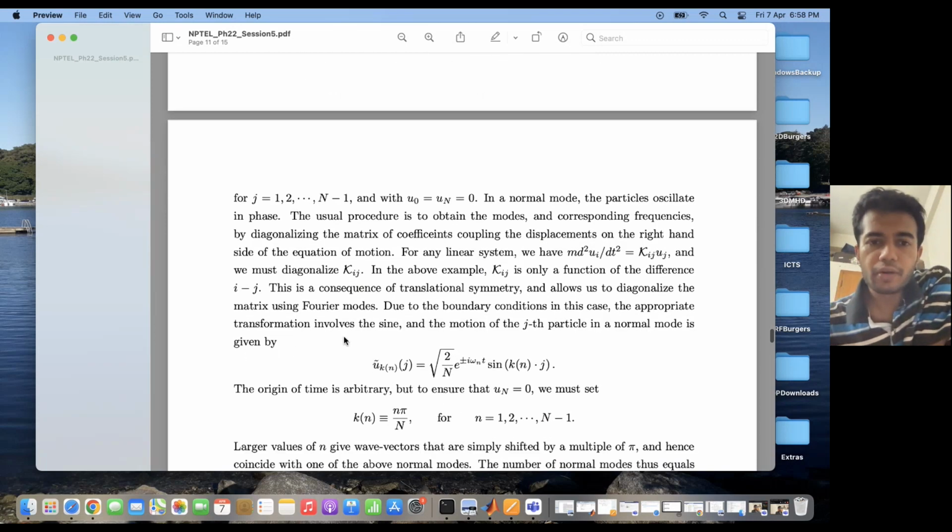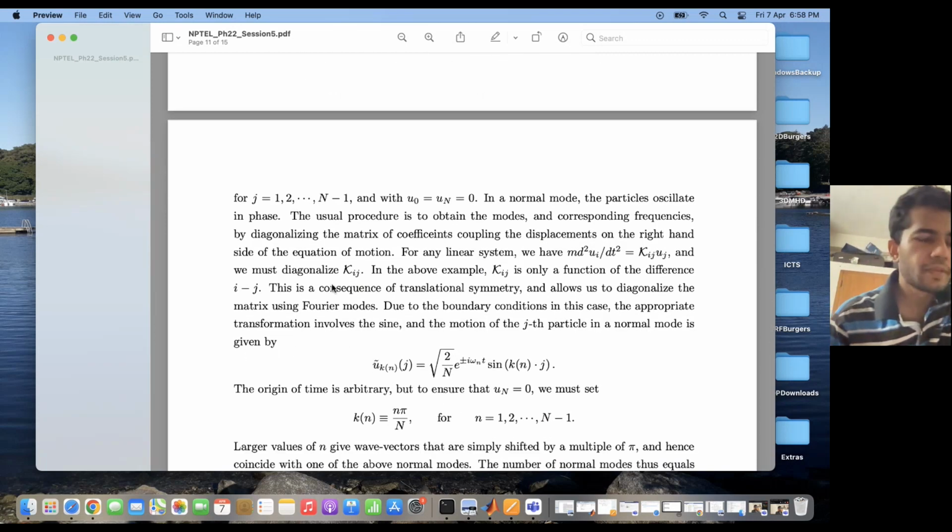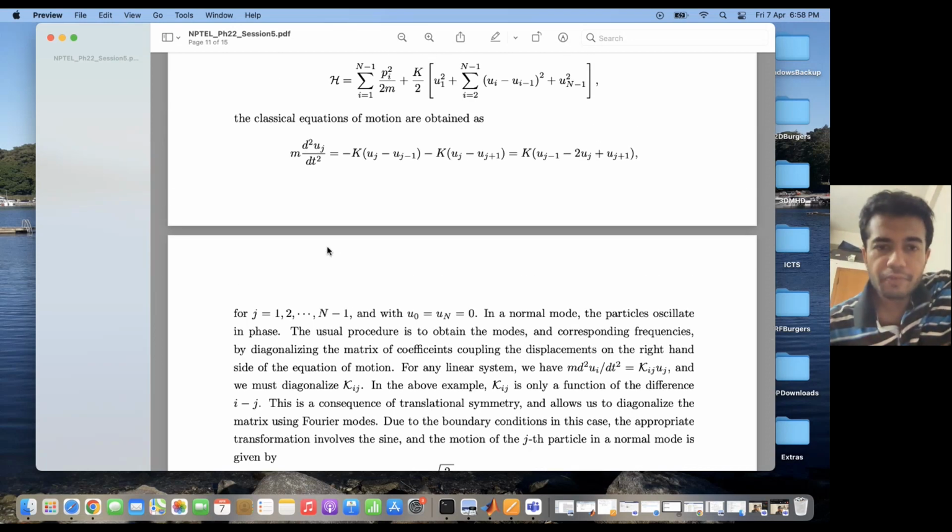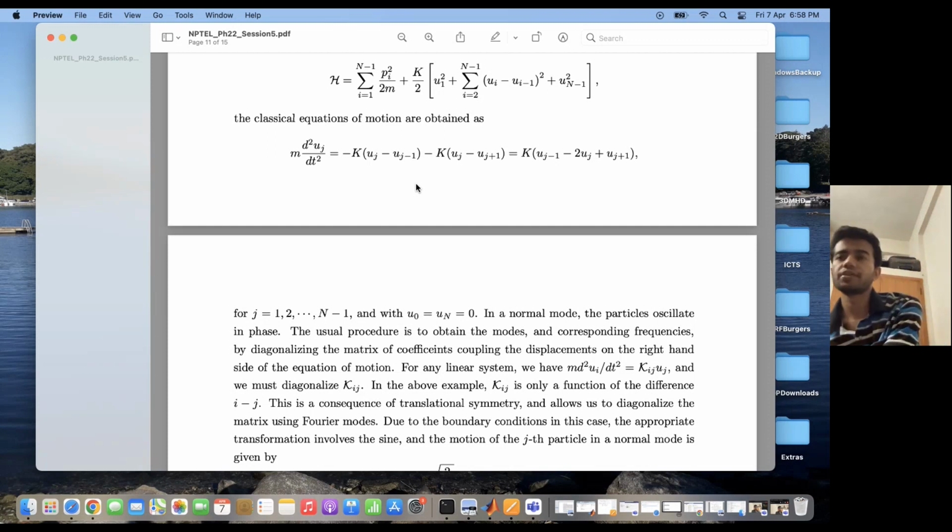Now, in order to calculate the normal modes, an observation which you get over here is that the oscillator j is coupled to its nearest neighbor oscillators. However, during the normal mode of oscillation, since all the oscillators oscillate in phase, in essence they are uncoupled from each other, because they are in phase. So they behave like uncoupled oscillators if they are oscillating in a normal mode.